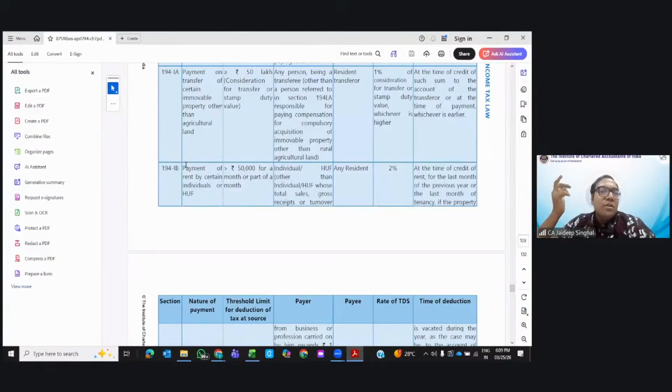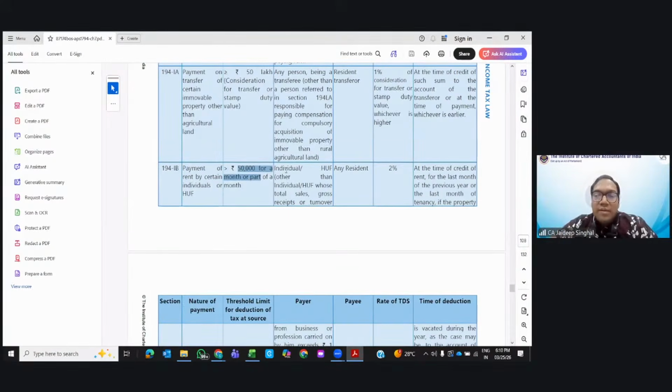The answer is no. And this provision has affected a lot of persons. Many salaried people who are earning lots in crores and all, and they are paying rentals more than 50,000 per month, but the government was not able to track them. So they said, okay, you are paying high rentals greater than 50,000 per month, you need to deduct TDS so that we can catch the other party.